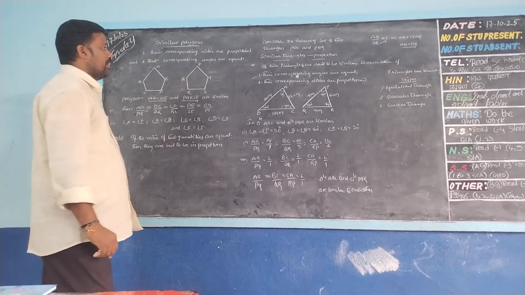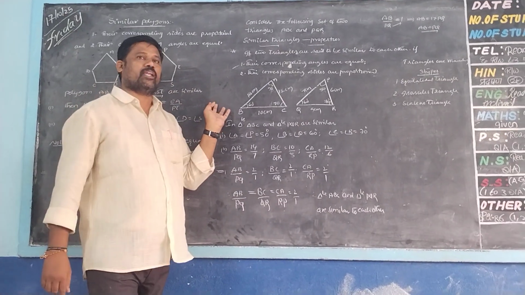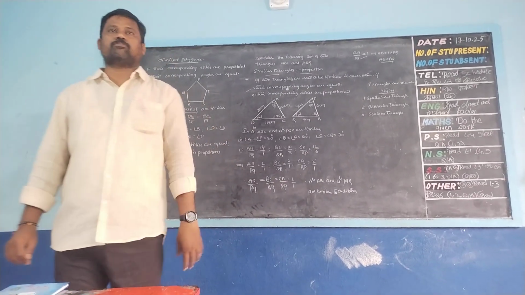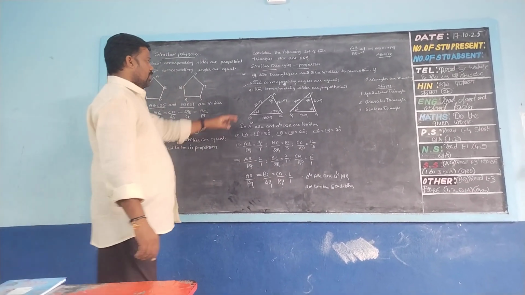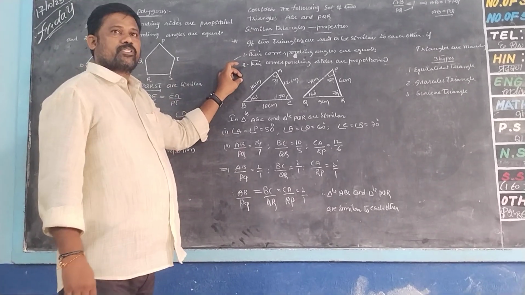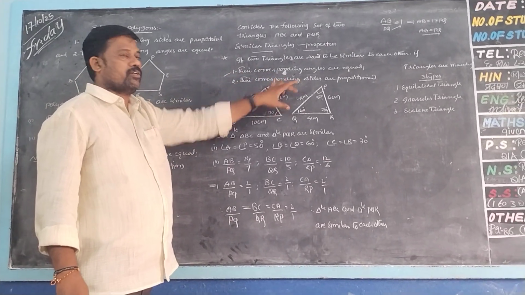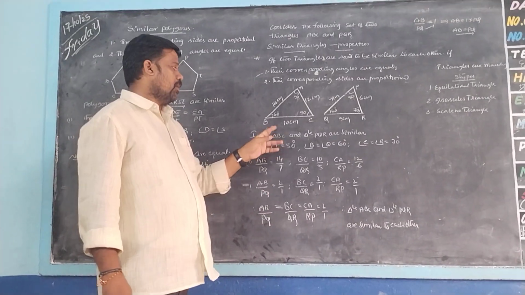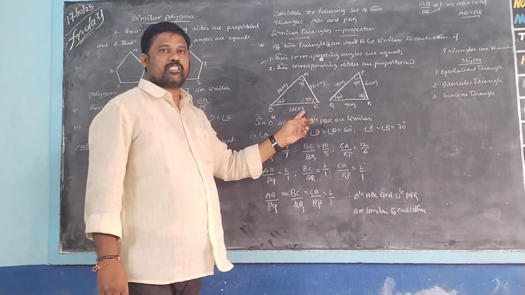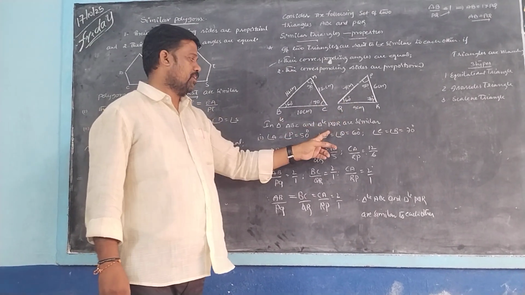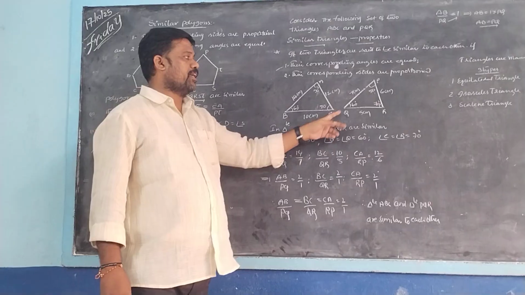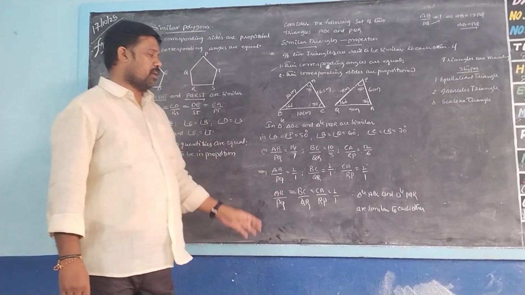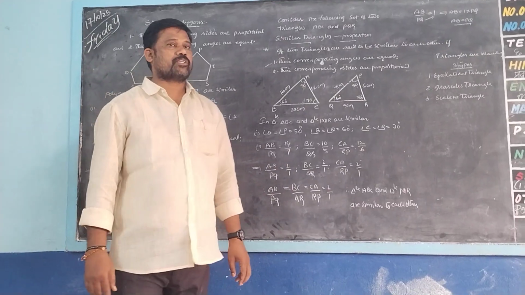Second condition is their corresponding sides are proportional. There are two triangles, ABC and PQR. So AB equal to 14 centimeters and PQ equal to 7. So AB by PQ equal to 14 by 7. BC by QR. BC means 10, QR means 5. 10 by 5. And AC by PR, both are 12 by 6. So in all three cases, the ratio will be the same.